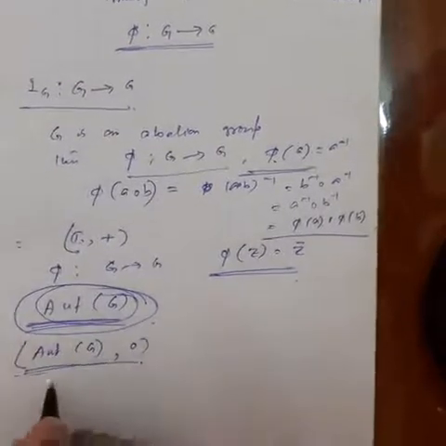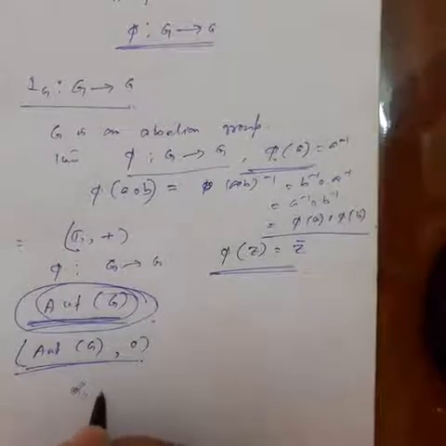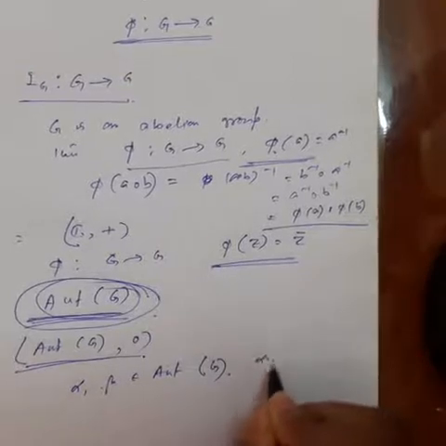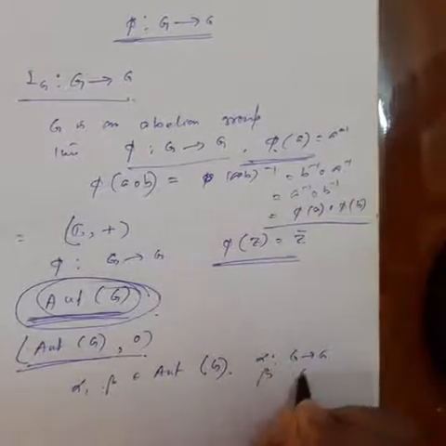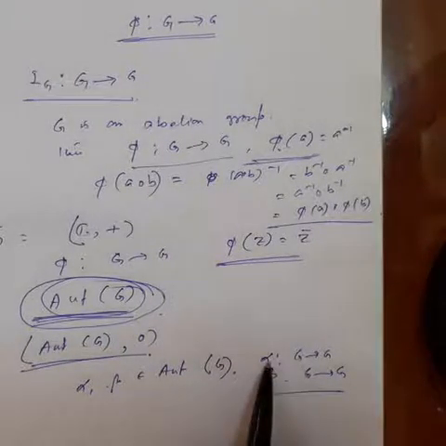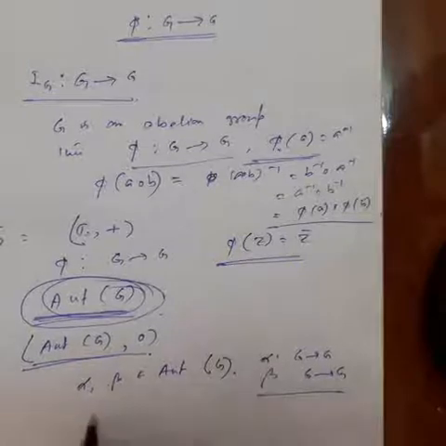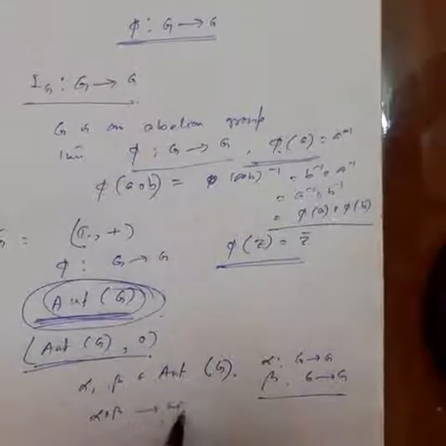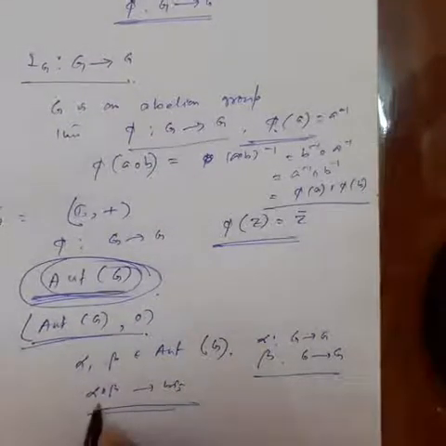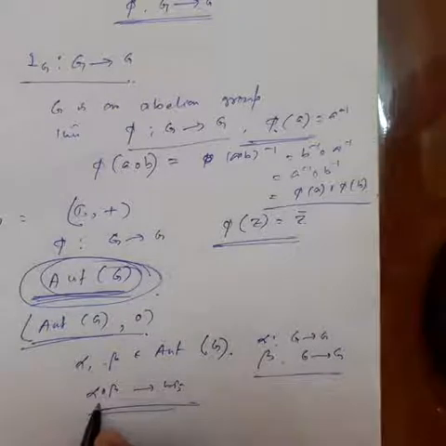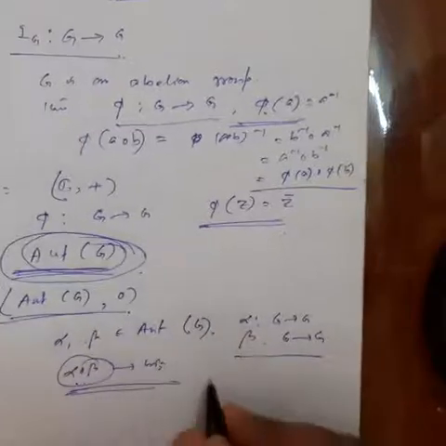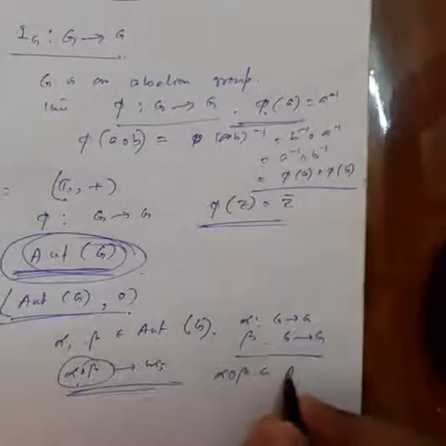Because, for example, alpha and beta belong to automorphism of G. So that means alpha is a mapping from G to G, beta also a mapping from G to G. Since both are automorphisms, they are both bijective mappings. So their composition alpha beta is also a bijective mapping. Since alpha and beta are isomorphisms, their composition is also an isomorphism. So alpha composition beta belongs to Aut G.